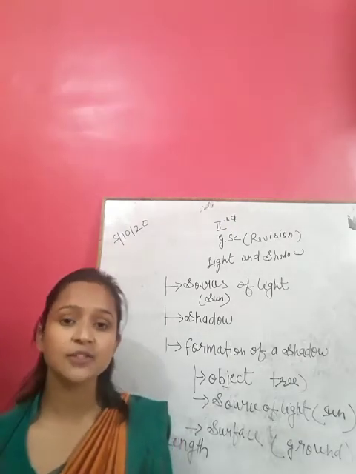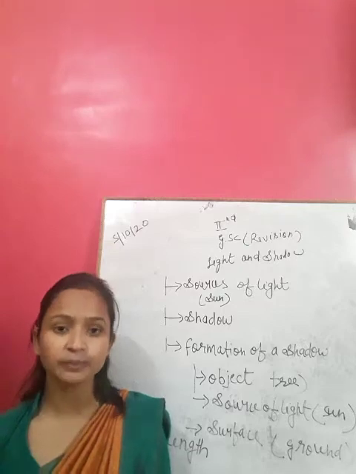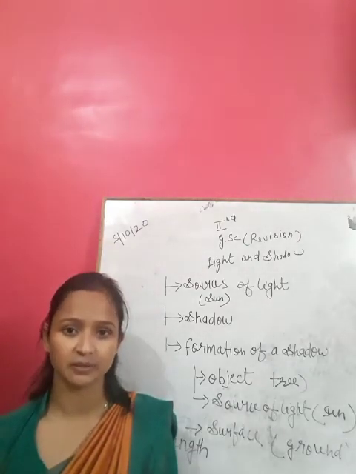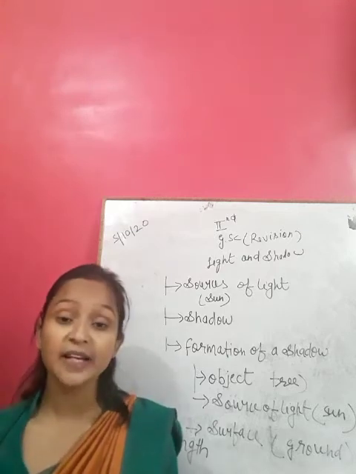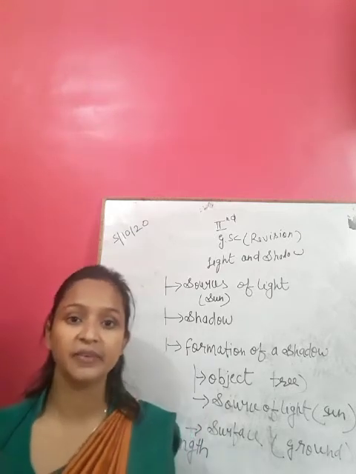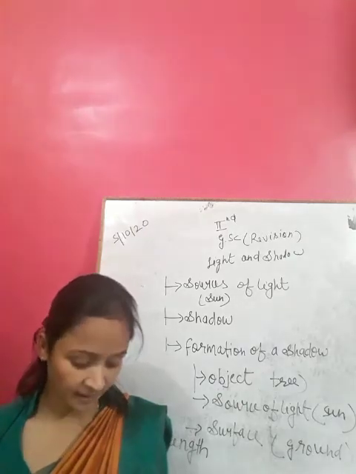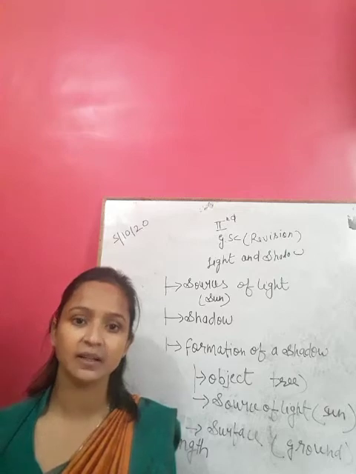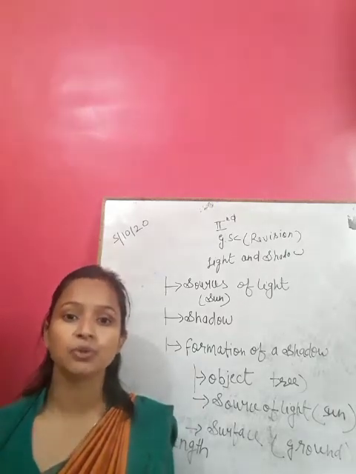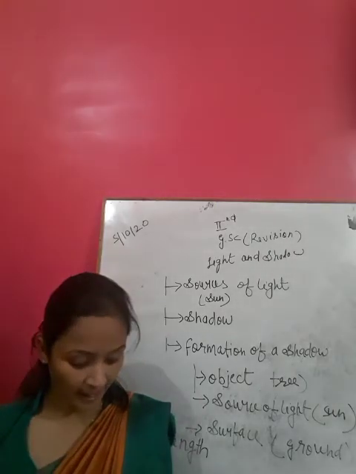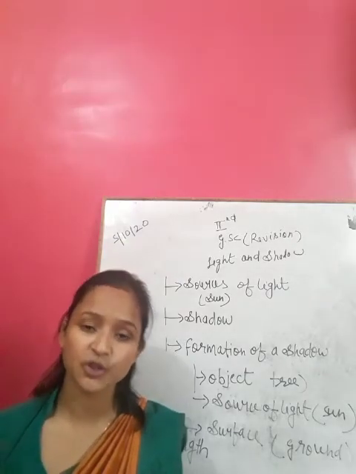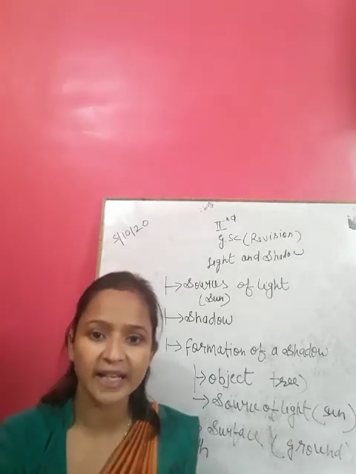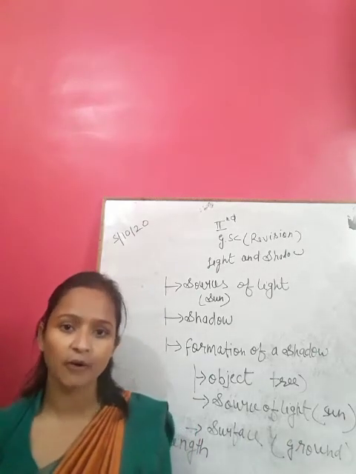So this is all about light and shadow. What we have learned in this chapter: we need light to see things, and the sun is the main source of light. A shadow is formed when something comes in the way of light.